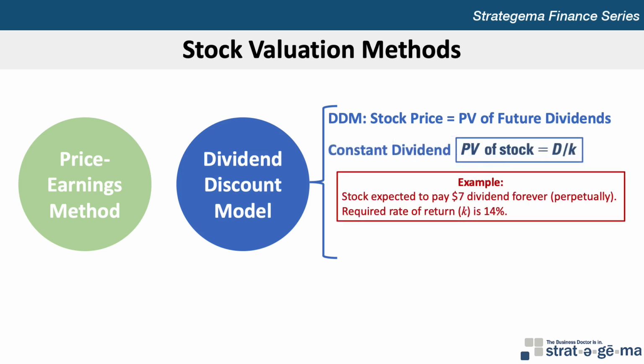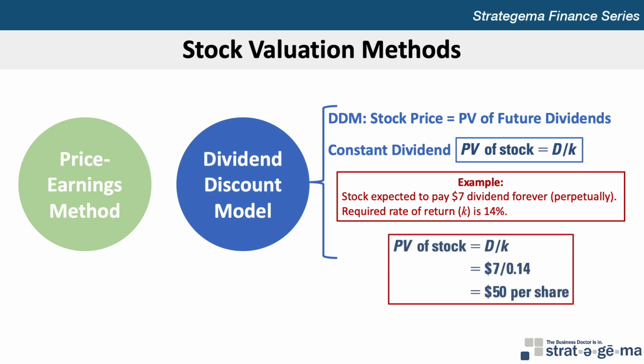Now consider a stock that's expected to pay a dividend of $7 per share annually forever. This constant dividend represents a perpetuity, and thus the present value of the cash flows, or dividend payments to investors, in this example is the present value of a perpetuity, which is calculated simply as the dividend D divided by the required rate of return K. Assuming that the required rate of return on the stock of concern is 14%, the present value of the perpetual $7 dividend is $7 divided by 0.14, or $50 per share.